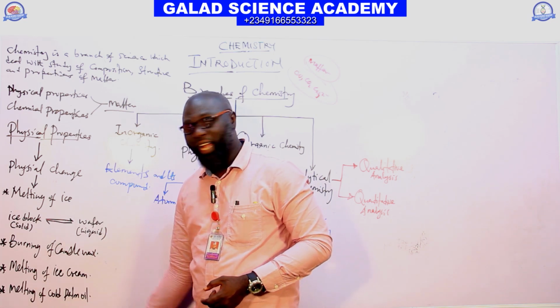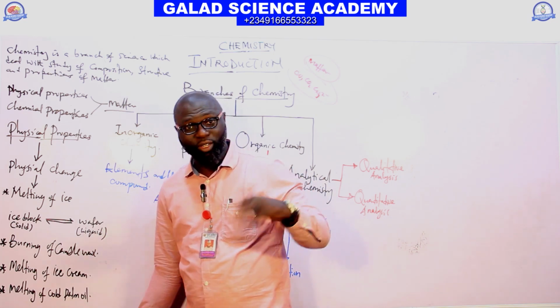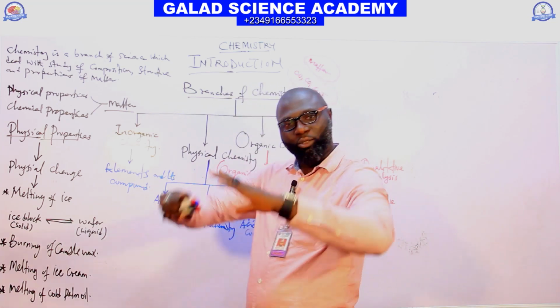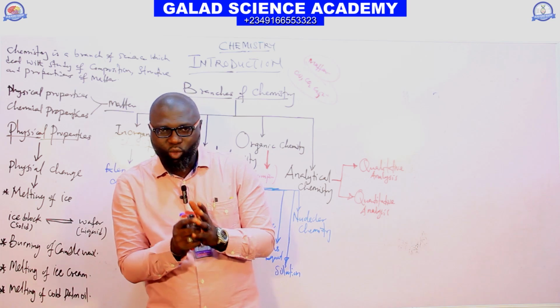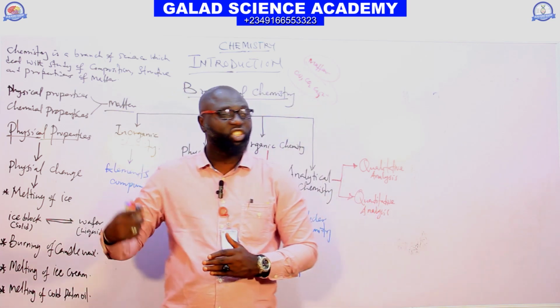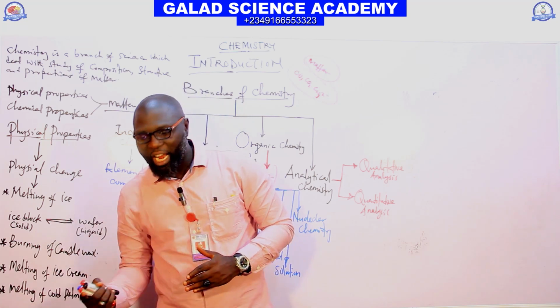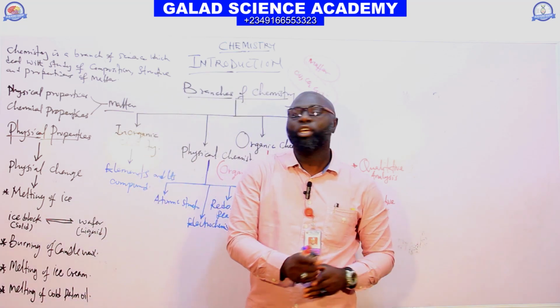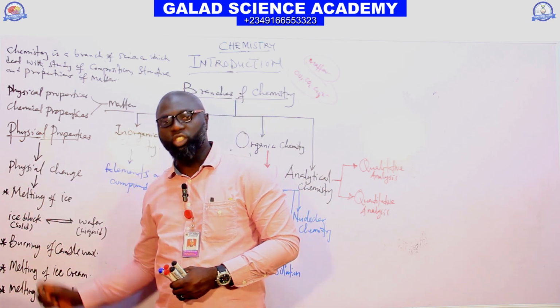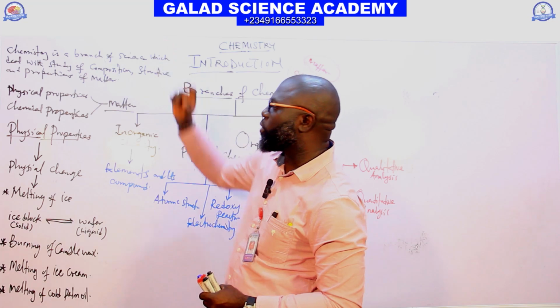So in fact, we have more than 100 physical changes. But the rule behind it is: any change where no new substance is formed after that change, and the change can also reverse back, such change we call physical change. And what is the second one now?